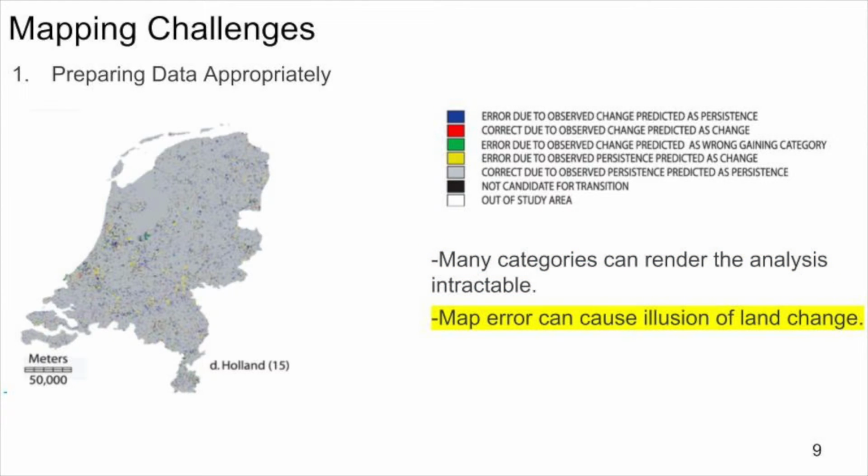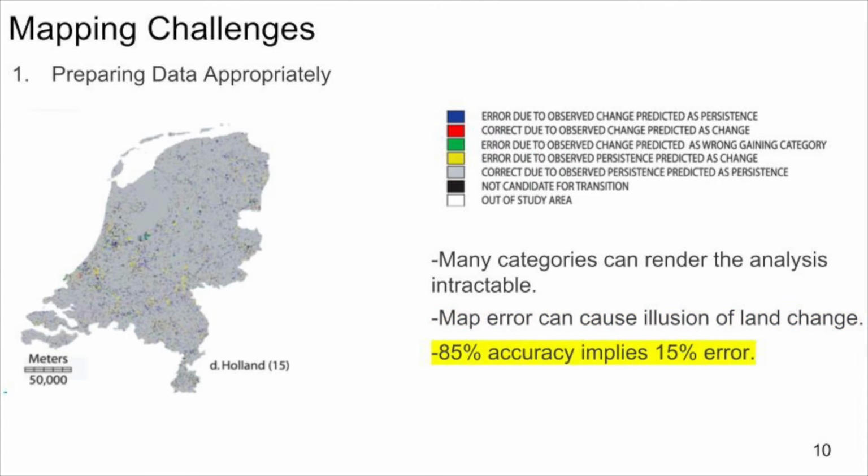Errors in the data may cause an illusion of land change. This can especially be a problem when there are a large number of detailed categories. It is remarkably difficult to create a time series of maps where the difference between the time points indicates true change on the ground. Some scientists should abandon the misguided belief that 85% map accuracy means that the map is acceptable, because 85% accuracy means 15% error. Most of our cases had less than 15% apparent change between the reference maps at the 2 time points.